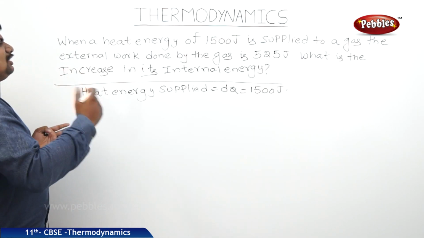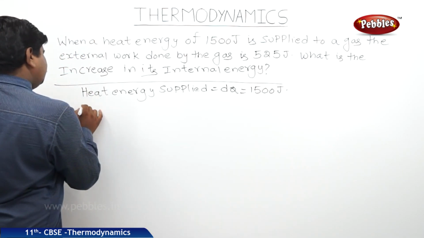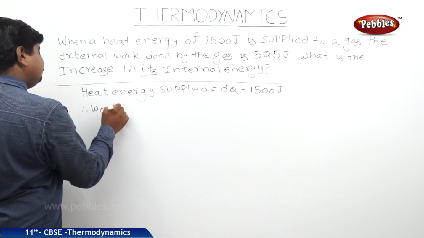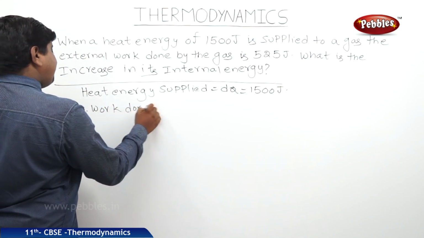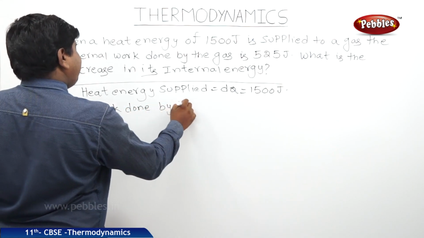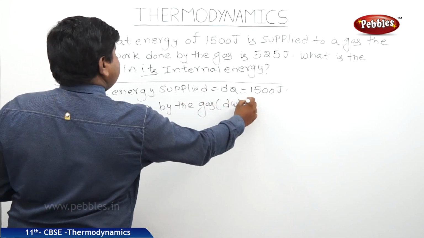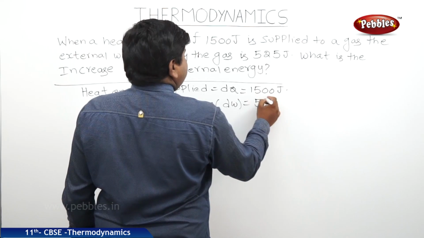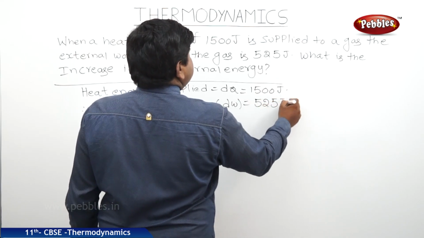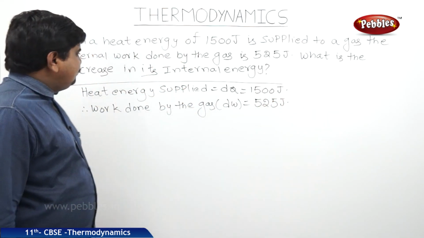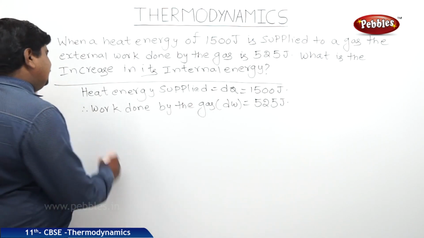So there is some external work done by the gas. The work done by the gas, dW, is equal to 525 joules. Now we should find out the increase in internal energy.